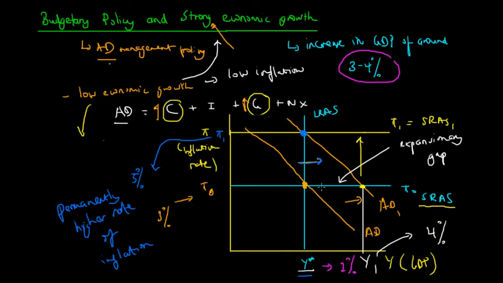You can affect it by stimulating aggregate demand, and using the circular flow model, we can see that when demand increases, therefore production will increase. However, although this may be the case, that strong economic growth may be achieved, this may come at a cost of a permanently higher rate of inflation at pi 1 right here.